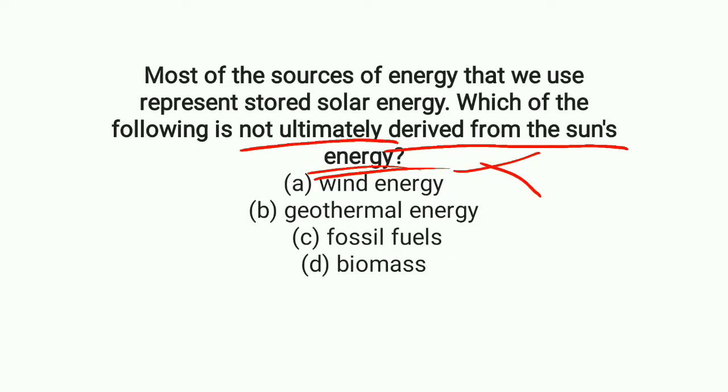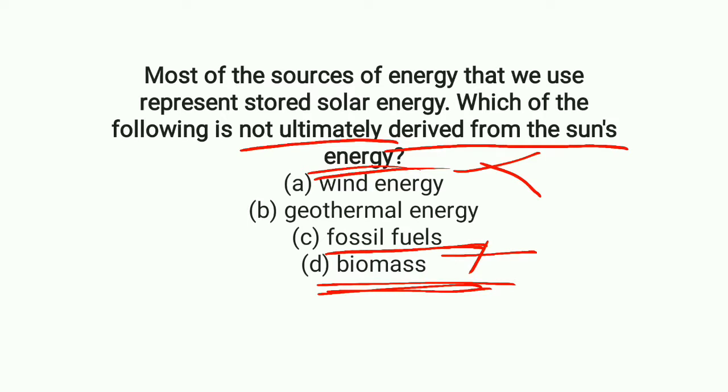Fossil fuels are the dead plants and animals which were buried under the earth long back. So ultimately that is also related to the sun's energy. Fossil fuels are also derived from the sun's energy. And option D is also derived from the sun's energy.